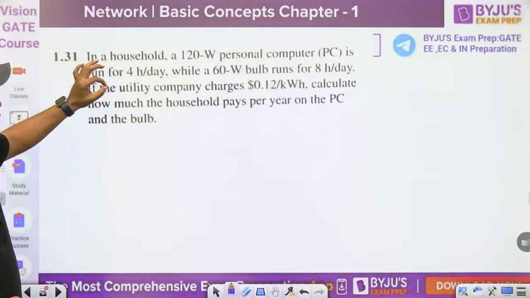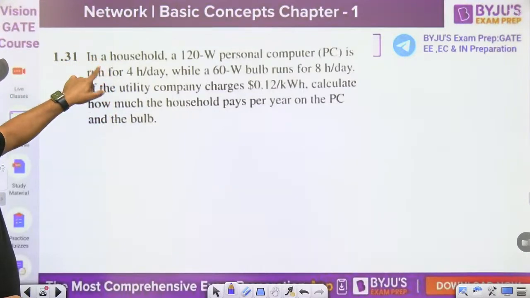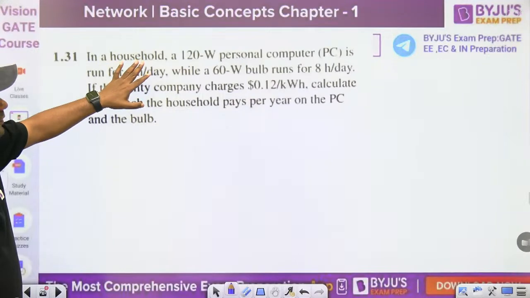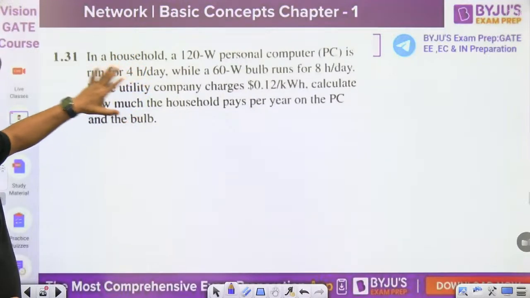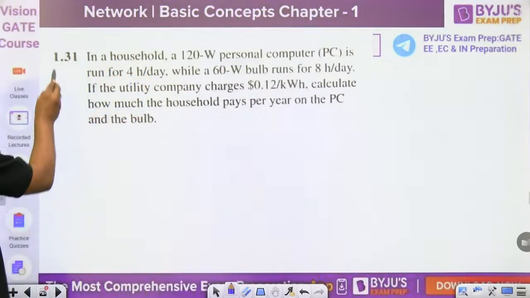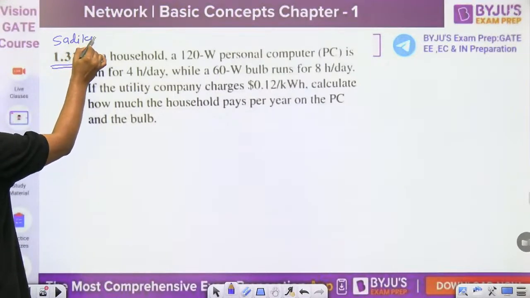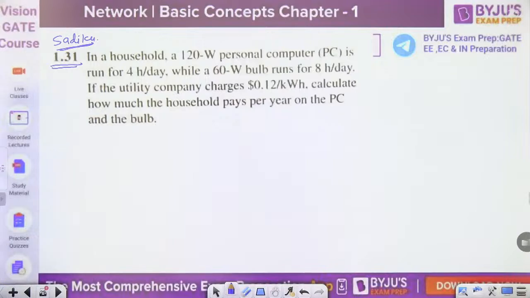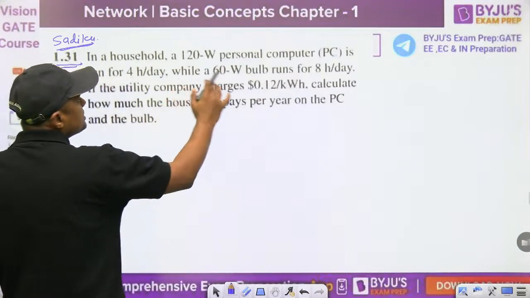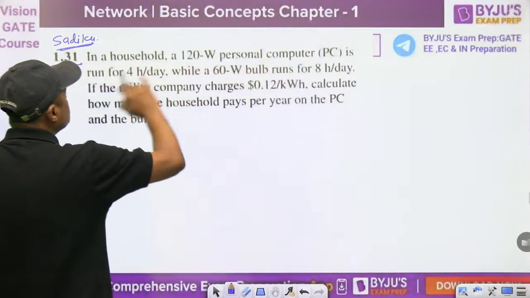In a household, watch this. A 120 watt personal computer, PC, that is question number 1.31 again from Sadiku. A 120 watt personal computer is run for 4 hours per day, while a 60 watt bulb runs for 8 hours per day.